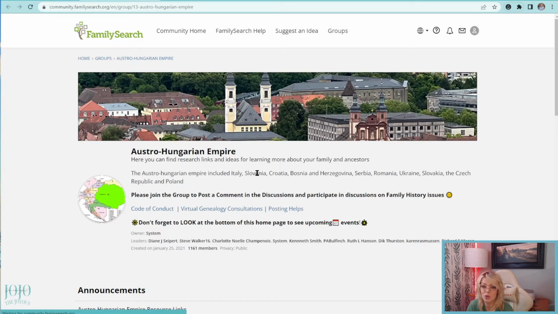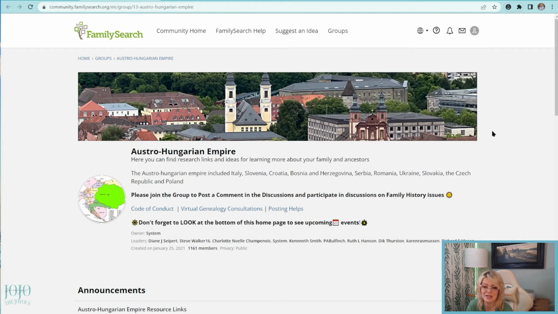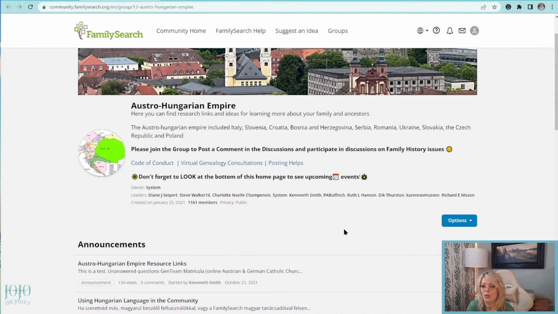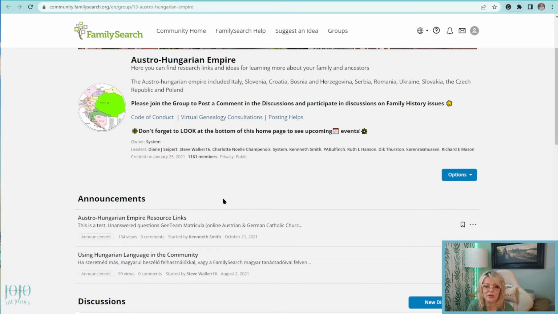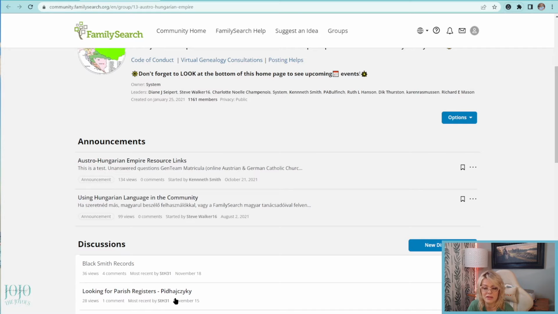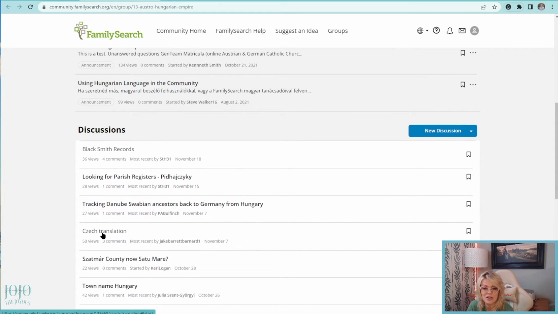Now, you'll want to join it, and you'll join by signing in with your FamilySearch information. I'm already signed in. It should be the same login information as when you set that up. Right now, if you scroll down here, you can see announcements and discussions. I clicked on this one.